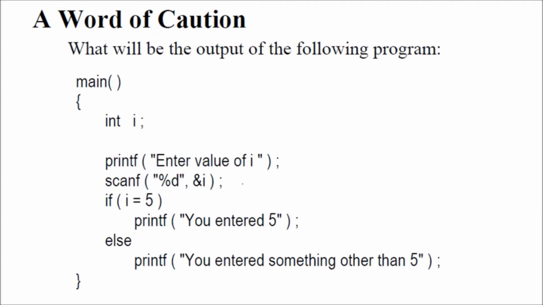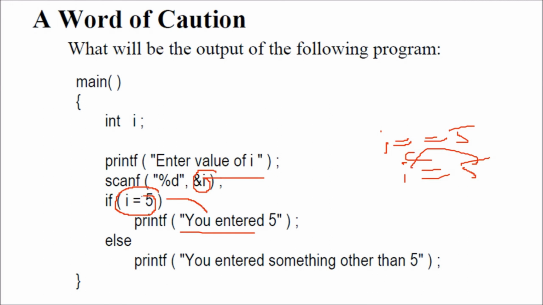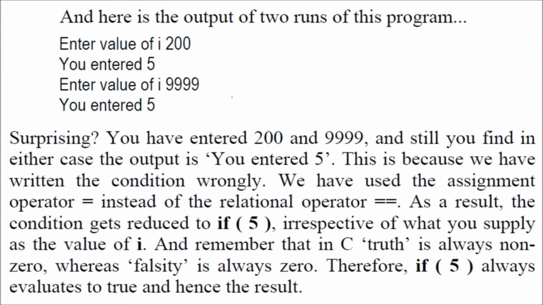There are certain cautions you need to understand. First of all, see, what is this program doing? Can you find some error here? Or what is going to happen? If I equal to 5, you entered 5. Whatever value you enter here, it will always give you this line. Why? This is because you are not equating, you are not trying to find out whether I is equal to 5. We are actually assigning the value of 5 to I. So always this I will be 5, this will be true, so always this line will run. You have to be very careful with this assignment sign and comparisons. This is what the discussion is, right?